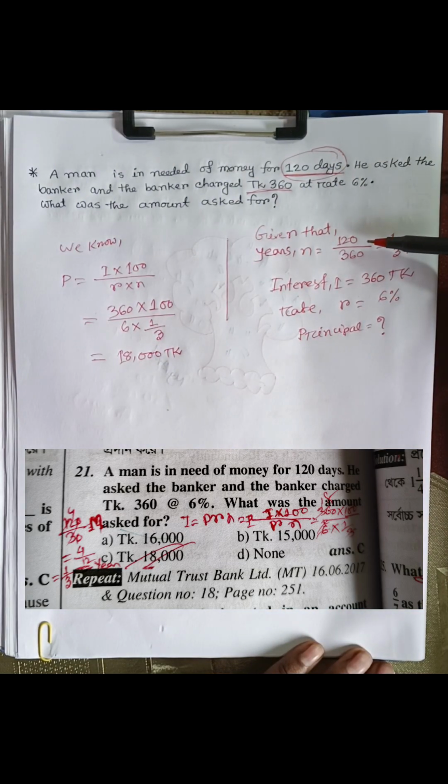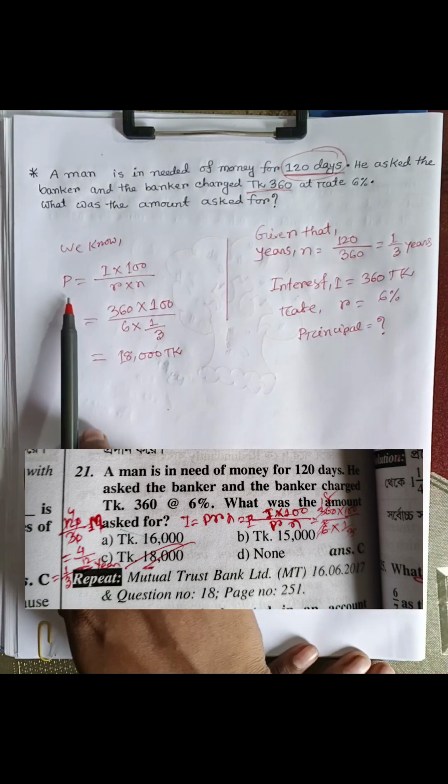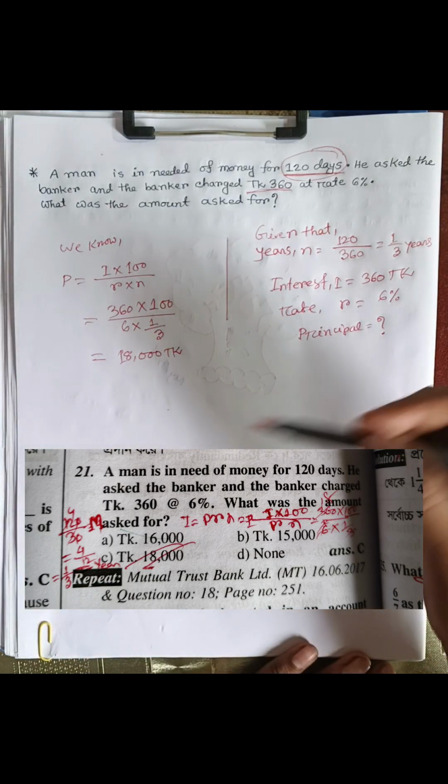We will convert days to years. 120 divided by 360, because 1 year equals 360 days. So we do 120 divided by 360, then we get the result 1/3. This answer 1/3 means years. Then we put this value in P equals, this principal, then this is the answer.